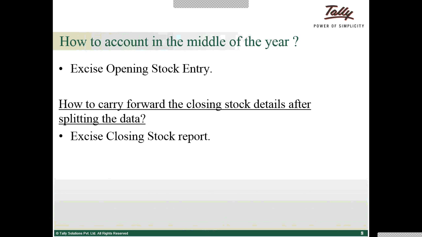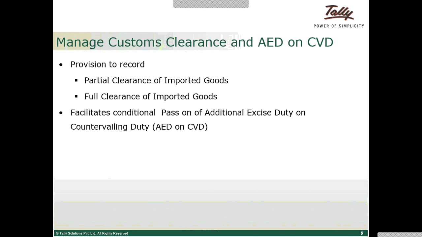So we'll go for the next one. The next one is managed custom clearance and AED or CVD. Okay. So as we discussed earlier, when the goods are being imported by the dealer or any person, it will be there in the customs warehouse, right? After paying customs duty, the goods would be cleared, would be sent from the customs warehouse.